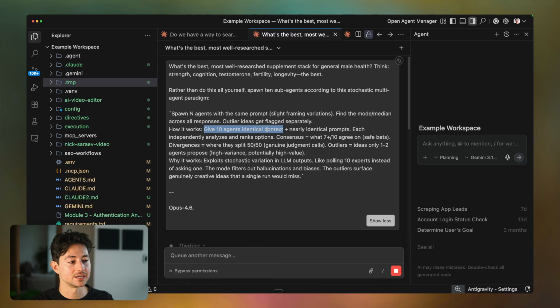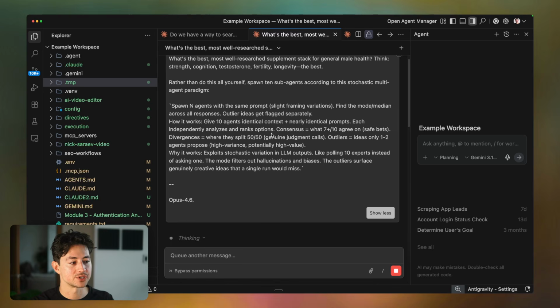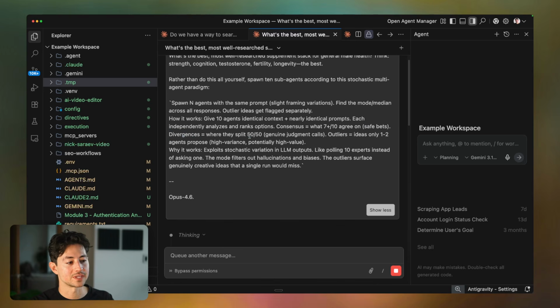How it works: we're going to give 10 agents identical context and nearly identical prompts. Everyone will independently analyze and then rank options. Consensus is what 7 out of 10 agree on. These are safe bets. Divergences are where they split 50-50. So this is where one agent says this is good, another agent says this is bad. And then outliers, this is the really important bit, are ideas that only a couple of agents will propose. These ones are technically high variance and potentially also very high value.